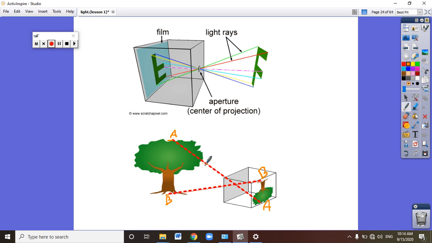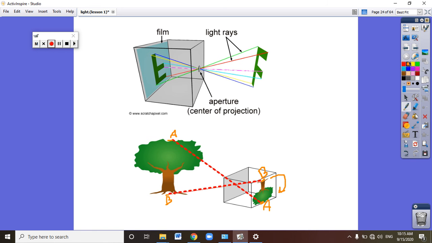But when the light travels through the narrow hole, what happened? It comes inverted. The A here is the top of the tree, and that's the bottom of the tree. It's inverted, and you can see that the tree is minimized.